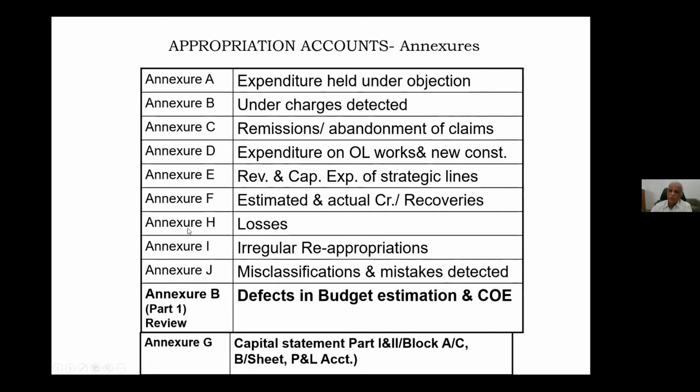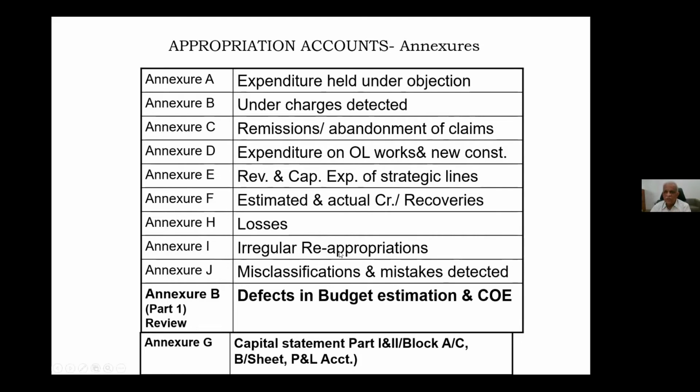Then Annexure H, statement of losses. For whatever losses occur in our revenue, there is a minor head to book losses, 900 series. So those that have been booked, you have to get those details, and then why that has happened. Is it due to natural calamity, or due to fire, or is that loss due to theft? Such reasons you have to get from the executive, and for those losses which are adjusted in the books, you have to explain in Annexure H.